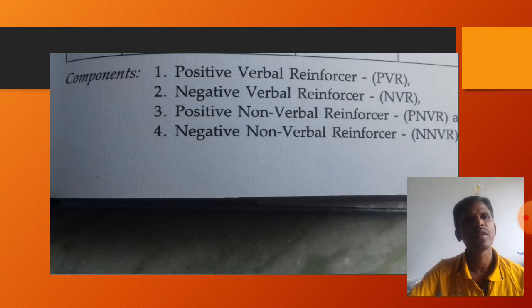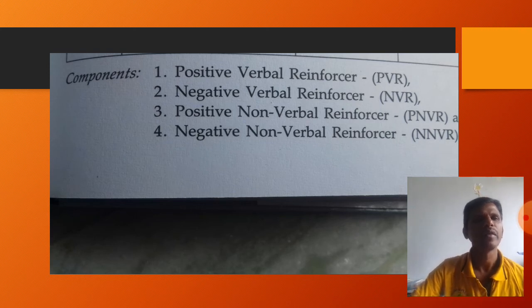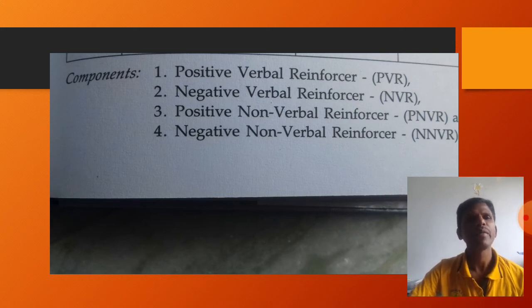These four reinforcements give great encouragement to the students to respond or to answer the question when we are explaining or solving any type of problem in mathematics class. So as mathematics trainees, as mathematics teachers, we should use these components to make the class effective and to encourage the students to always respond positively, to make the class active. These four components are very essential.